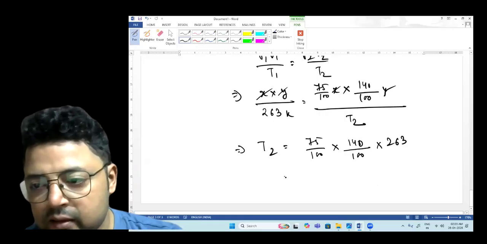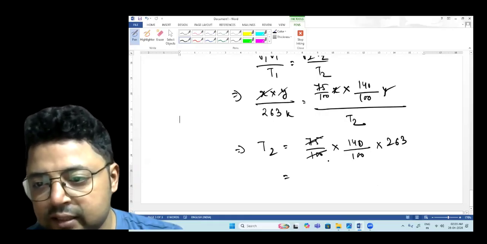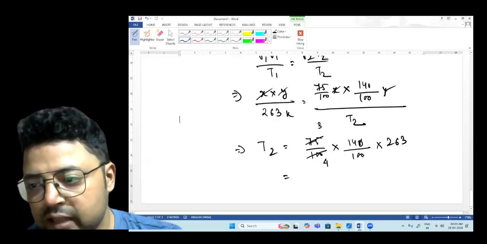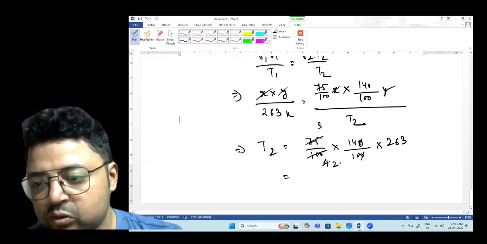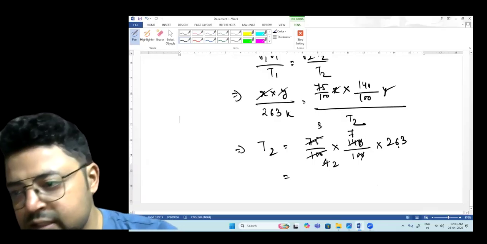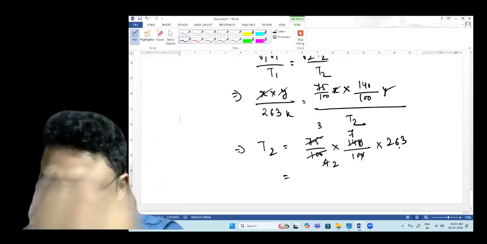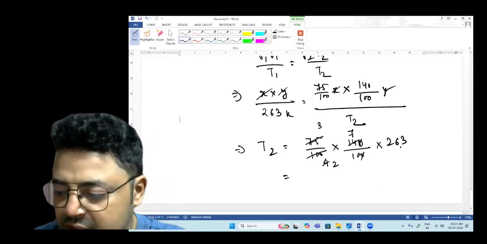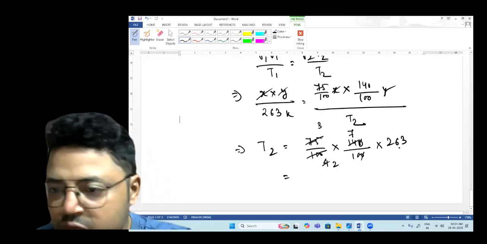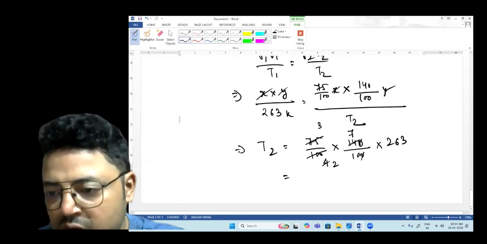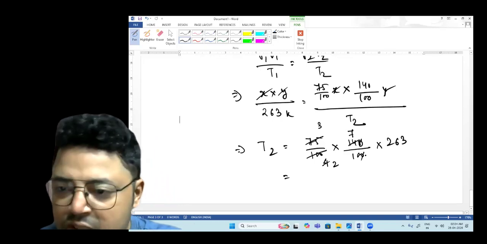So you just have to cancel this. It will be 4, it will be 3. Cancel this, so you will have 2 and you will have 7. So 3 times 7 is 21, and this is 263. It is an odd number, so it will not cancel in this fashion. So you will have 21 times 263 over 2 into 10, which means 20.